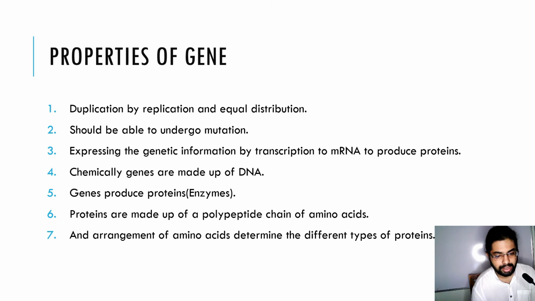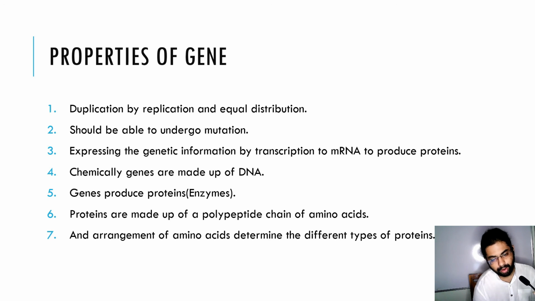Another property is expressing the genetic information by transcription to mRNA, as I mentioned in the central dogma. That is, gene is transcribed to mRNA to produce proteins. Chemically, genes are made up of DNA. Genes produce proteins, an important protein being an enzyme.